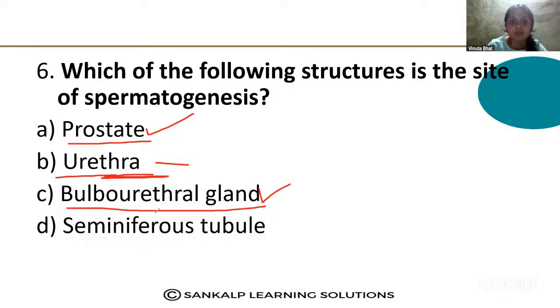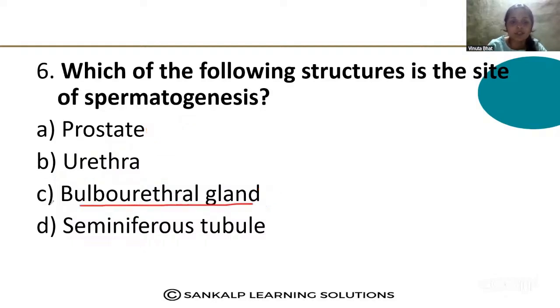But the formation takes place at the seminiferous tubule. Option D is the correct answer.